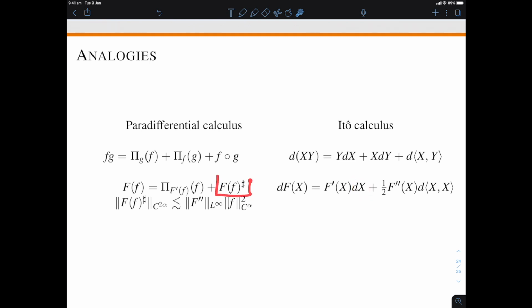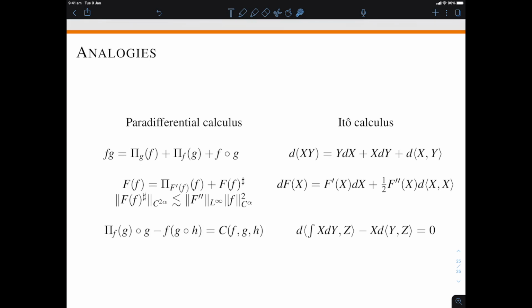And then you have the remainder term here. Okay, this is not quite as neat as here as a formula and an equality just involving the second derivative, but it scales like the sup norm of the second derivative of capital F. Now, for the last analogy, we have on the right a celebrated formula again in Ito calculus that involves three processes, x, y, and z, and you look at a compensation between this bracket and this expression here. And the analog of that in paradifferential calculus is the compensation between this term and that term.